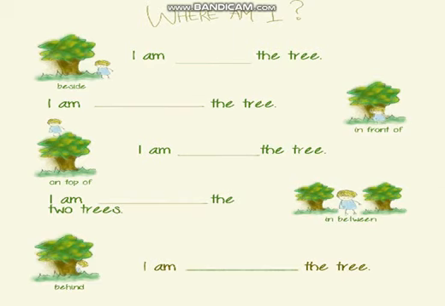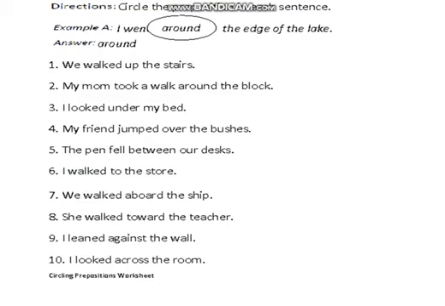Like look at the third one. I am on top of the tree. I am in between the two trees. I am behind the tree. So these are all prepositions जिनकी वजह से हमें उनकी पोजीशंस का पता चला कि ये बच्चा कहाँ पे जा रहा है, कभी ट्री के ऊपर, कभी नीचे, कभी साइड पे। तो सारे प्रीपोजिशन की वजह से ही उनके पोजीशन का पता चलता है। क्लियर? Prepositions are position words and it tells us the position of a noun, के एक नाउन कहाँ पे है।